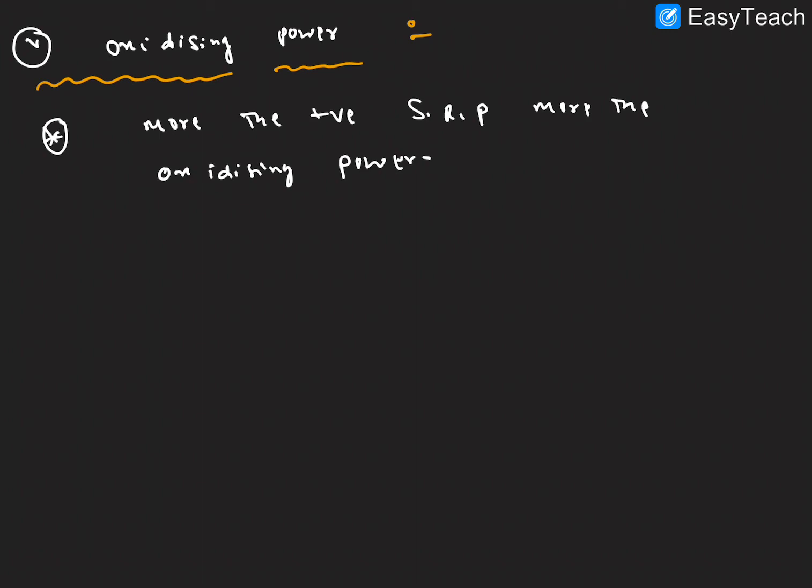Already in the second slide we discussed the electrochemical series. From lithium to fluorine, the positive nature of the standard reduction potential increases, and the highest is fluorine. Fluorine is the best oxidizing agent.